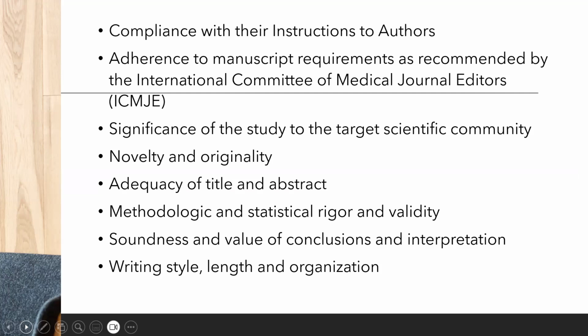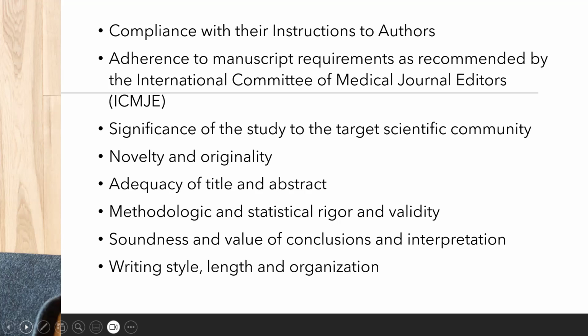Editors will usually check how well you comply with their instructions to authors. That section where you have to do reading of all the fine print, it's truly a test of how well you would understand guidelines and instructions. So it would pay to review those instructions to authors in whatever journal you intend to submit. And then the adherence to the manuscript requirements as recommended by the International Committee of Medical Journal Editors, or the ICMJE. They have a website that you can visit to look at the requirements for authors.